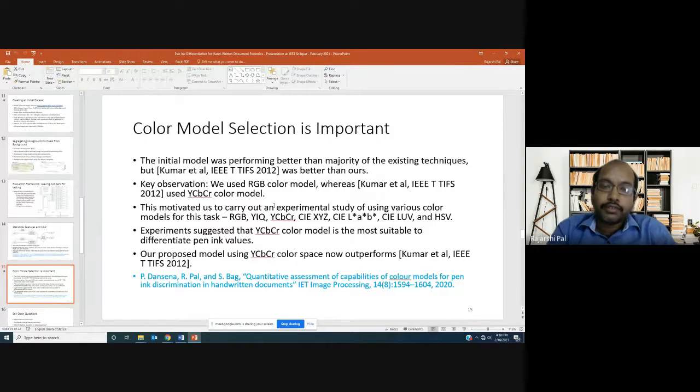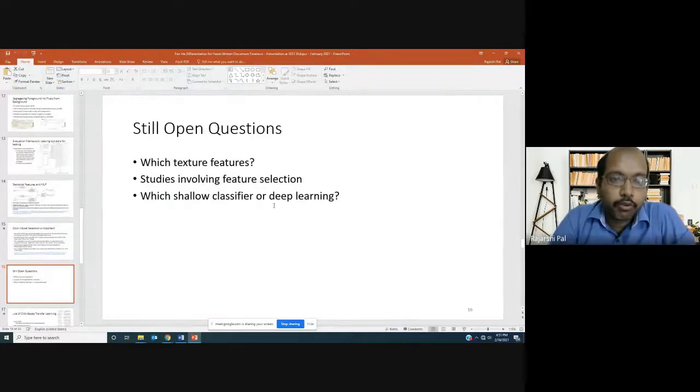Okay, then color model selection is also important, right? And that's perhaps why Kumar et al. were getting better results, because they were also using the YCBCR color model. So this entire experiment was reported in our IET image processing paper. If you are interested, you may look into it, right? Now, there are still more open questions.